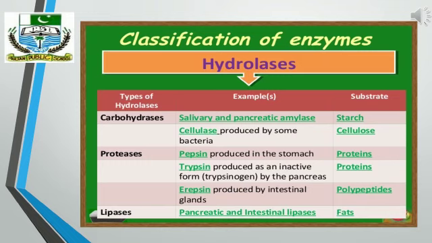Trypsin enzyme, which is produced in inactive form, trypsinogen, by the pancreas, will act on the proteins. Erepsin enzyme, produced by intestinal gland, will act on the polypeptide molecules.